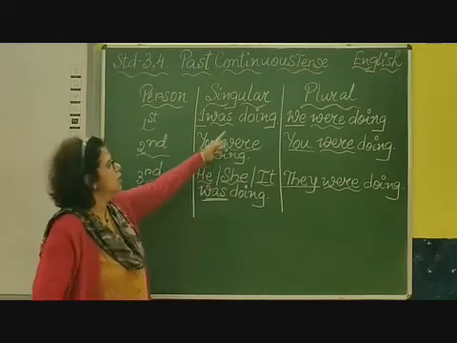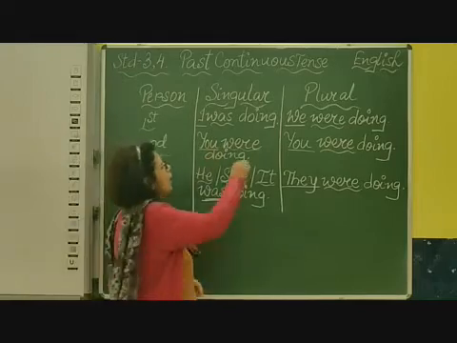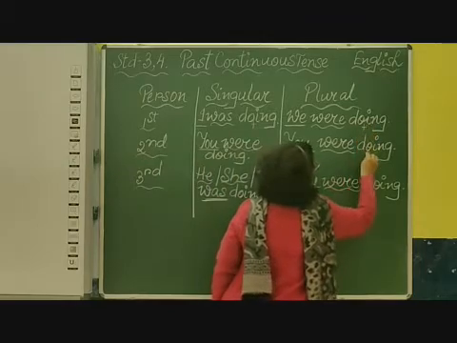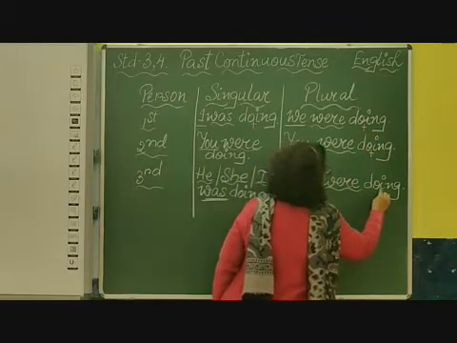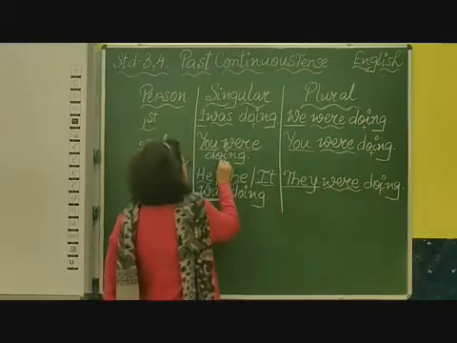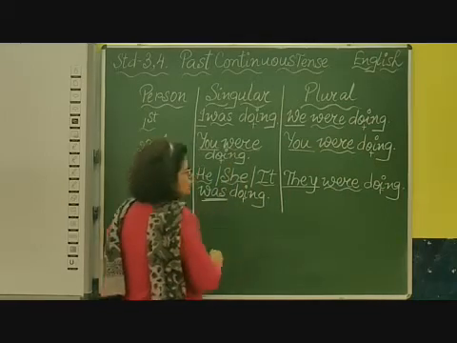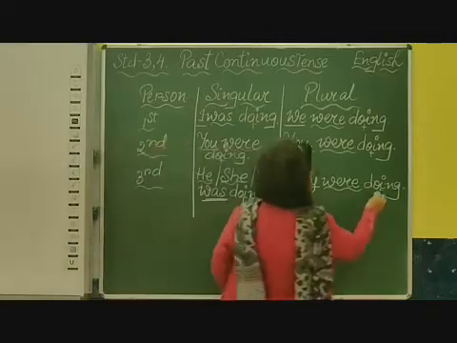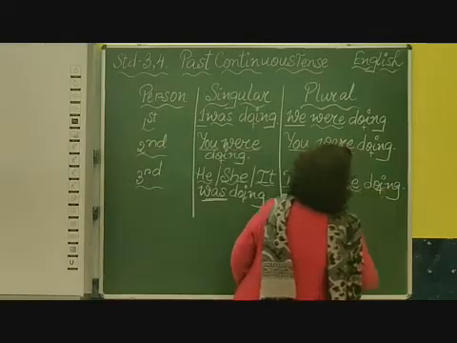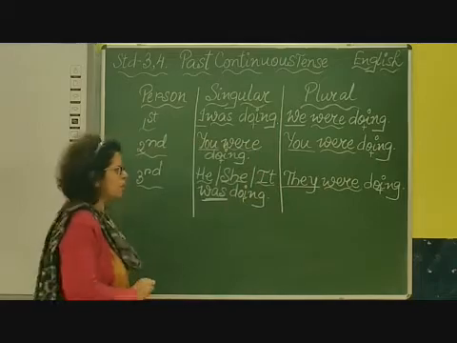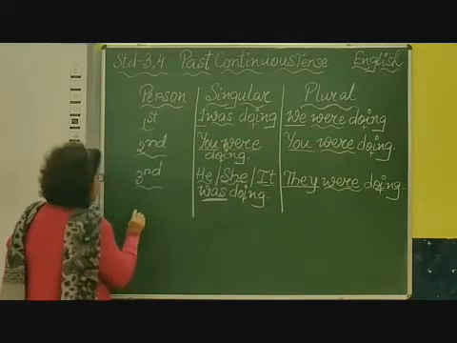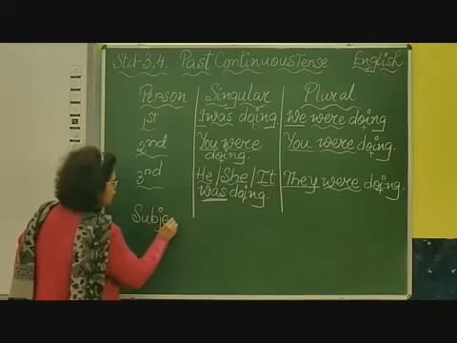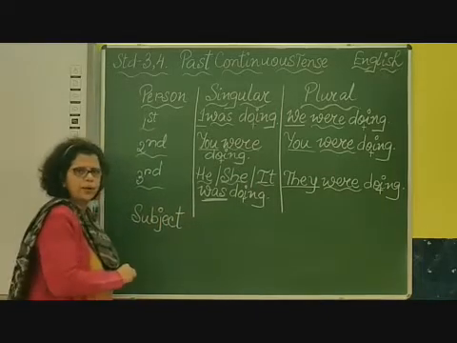Now you can see the verb do. Everywhere I have added do plus ing. Whichever verb you take, you have to add ing in the continuous tense. So in continuous tense, we add ing with the verb. So our rule is that we use first the subject, and we have to be careful whether the subject is singular or plural.